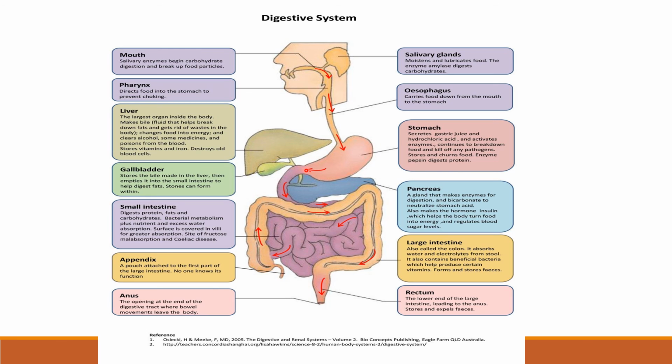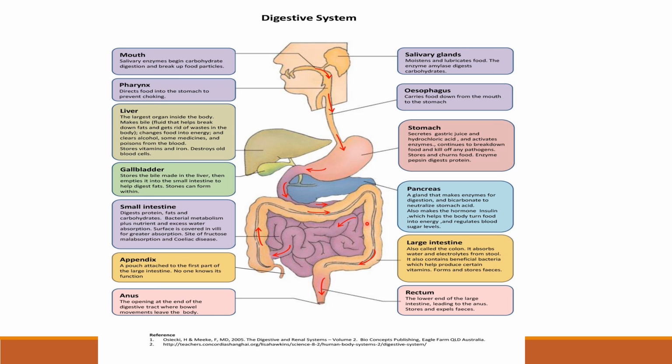Bile also has a salt, a bicarbonate salt, which is alkaline in nature and will convert this medium into an alkaline medium. On this alkaline medium, the enzymes secreted by the pancreas will act.